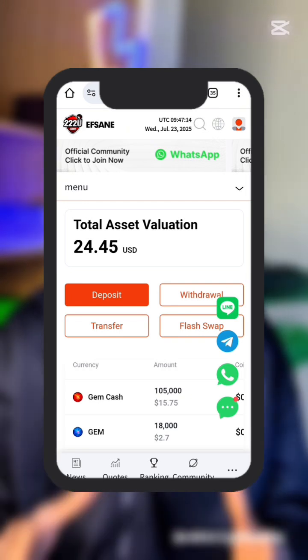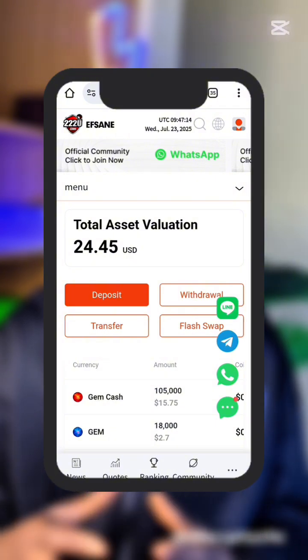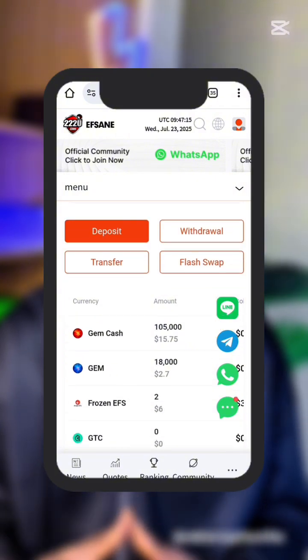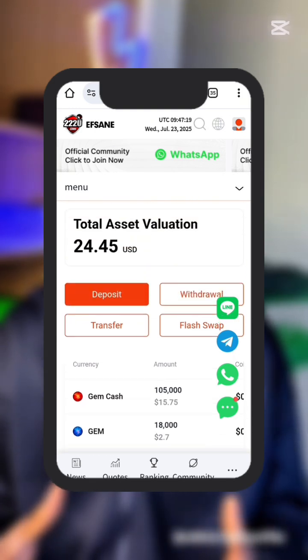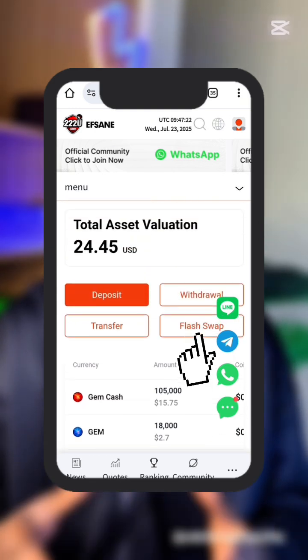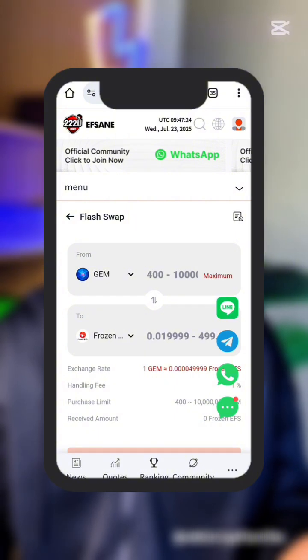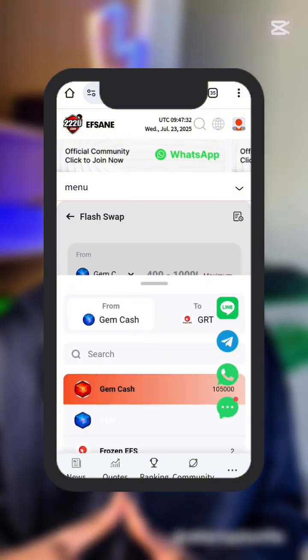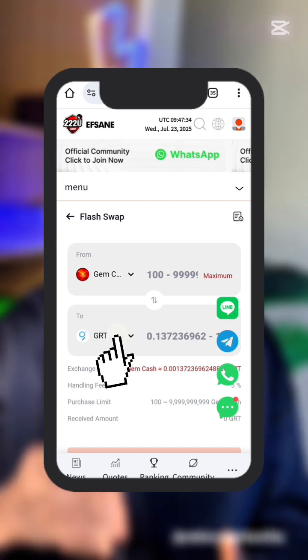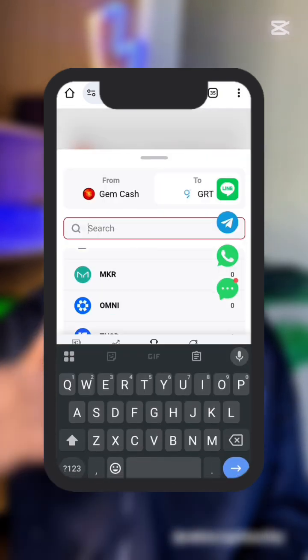So back to the main purpose for this video, which is to withdraw. Before we withdraw directly, you must swap our Gem Cash into USDT, then withdraw the USDT. That's how it works. So click on Flash Swap. We are going to select Gem Cash up here and also select USDT here. So we are swapping from Gem Cash to USDT.